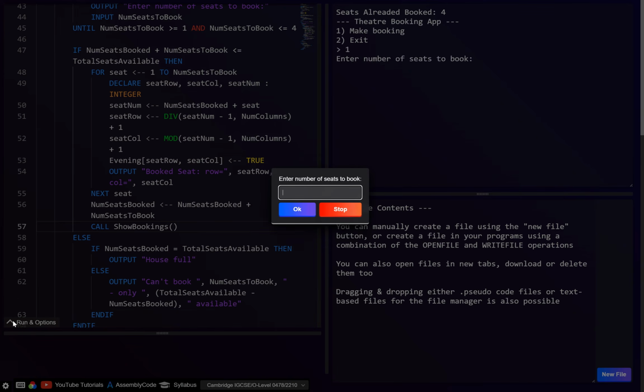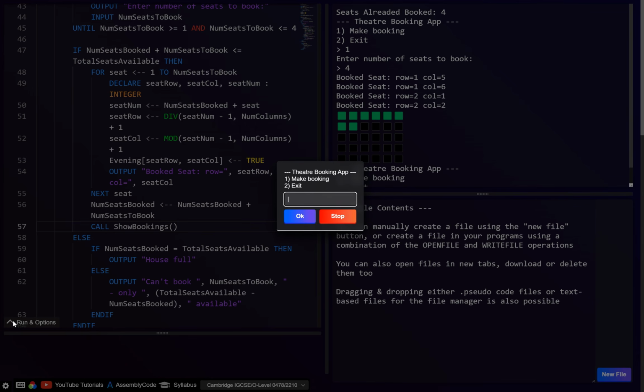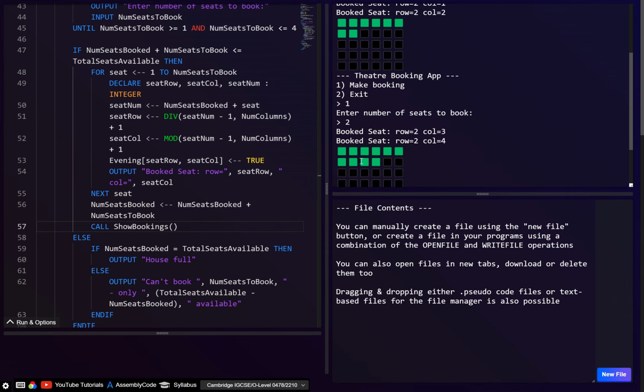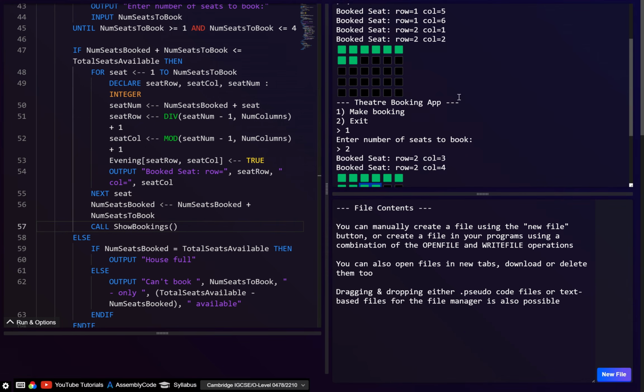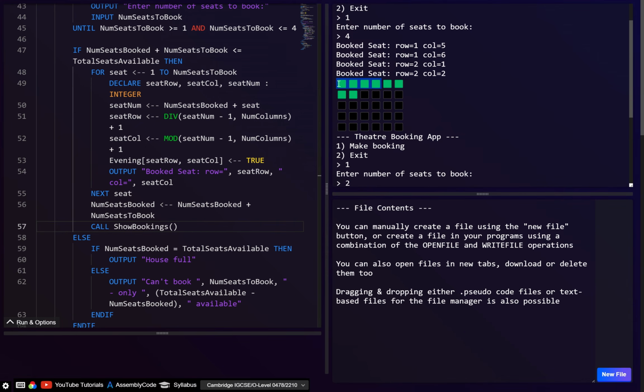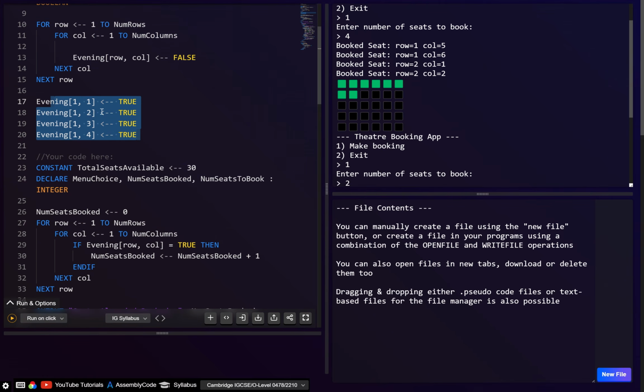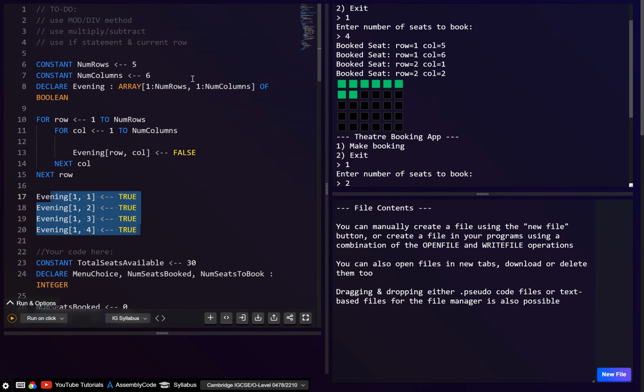Right, so let's say make booking. Let's go 4. And okay, we see this seems to work. Let's go another one. Let's go 2. And then you can see here we've booked another 2. And remember, we did set these 4 seats as booked to start with, because they do say that some seats have been booked initially. All right, so I think this seems to work. So for the question, that's actually finished.